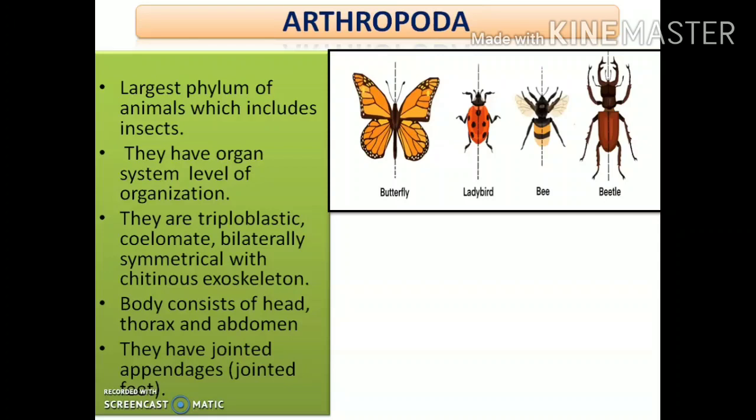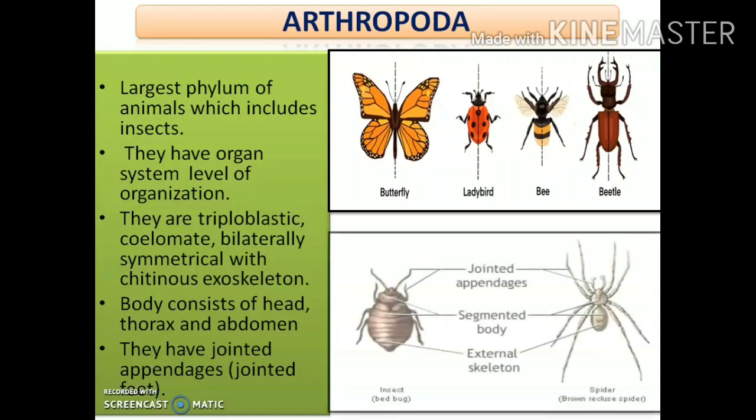Clear? Next, the important point is their body consists of 3 main segments: head, thorax and abdomen. That is, their body can be divided into 3 major or broad parts. You can see here in the diagram, if you consider this particular animal, then there are 3 segments. Can you see this small portion? This one is the head, this portion is the thorax, and this entire portion is the abdomen.